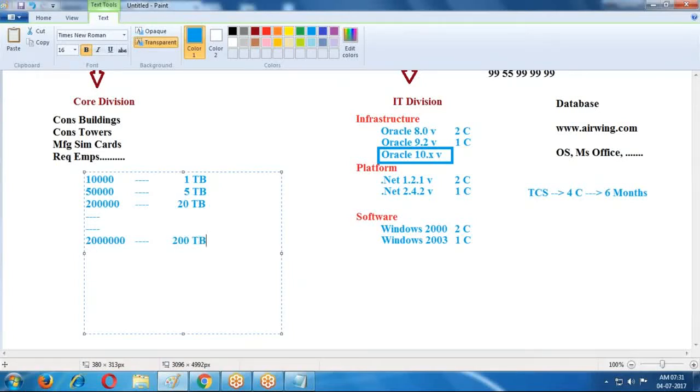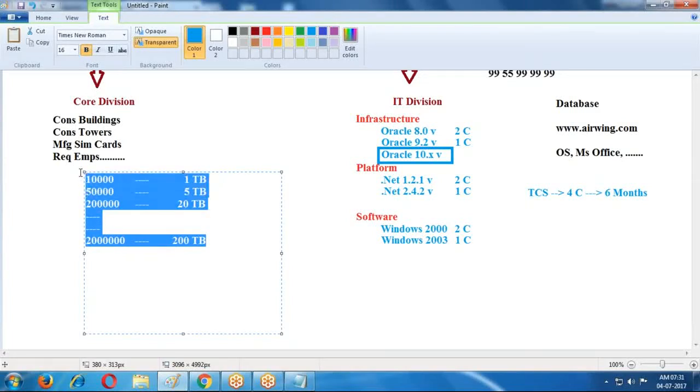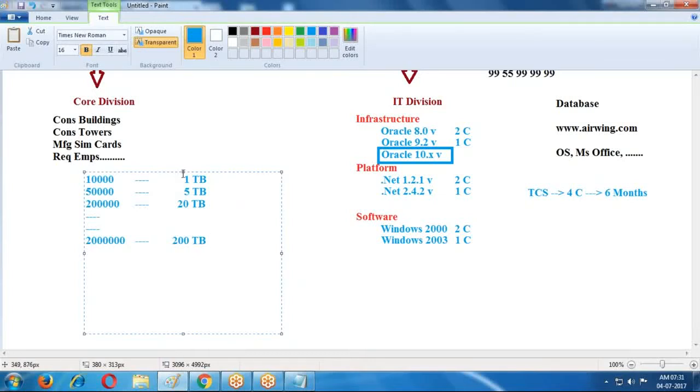For tomorrow's business, today only I purchased servers and I arranged manually 200 terabytes memory in my premises. I purchased servers, everything, and I arranged 200 terabytes memory for 20 lakhs customers. So my business expectation is up to 2025. Everything is fine. 3 years my business is executed happily. After 3 years, suddenly my customers are down to only 10,000 customers.